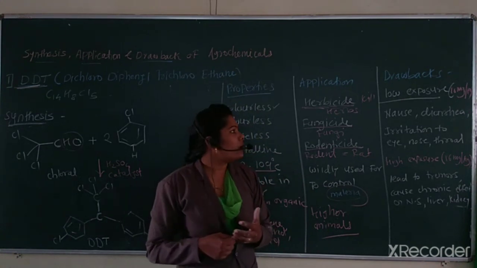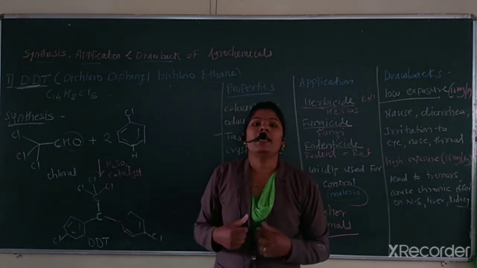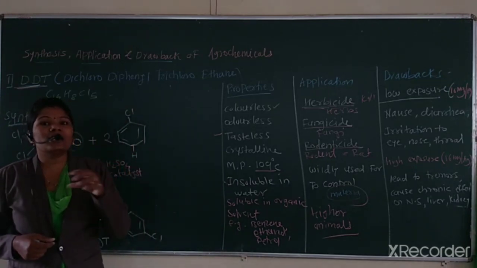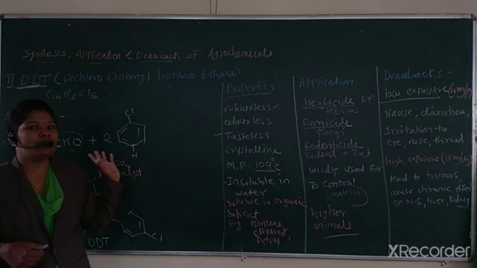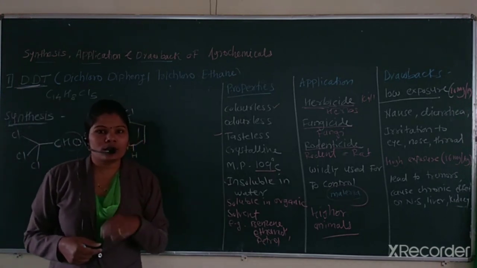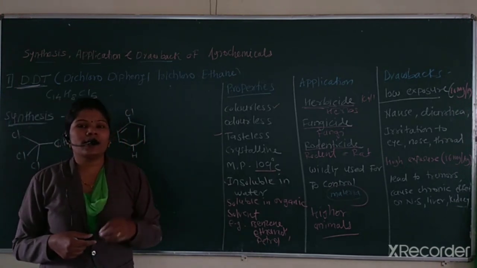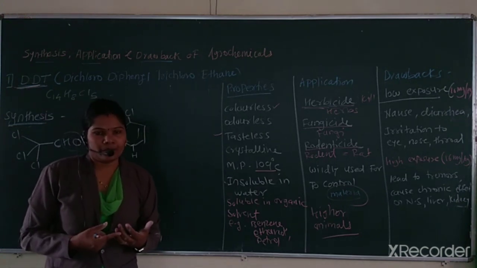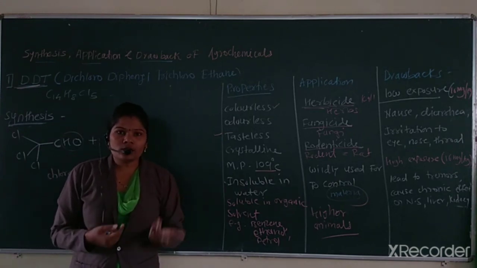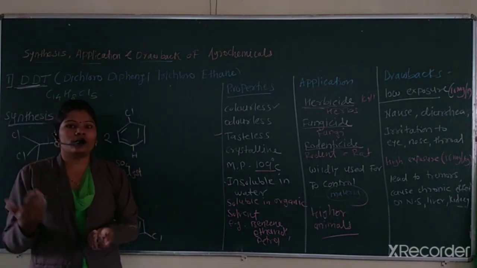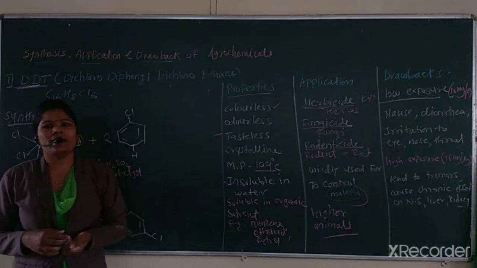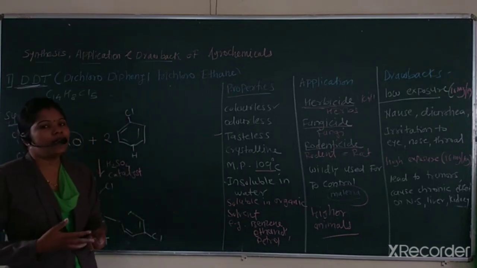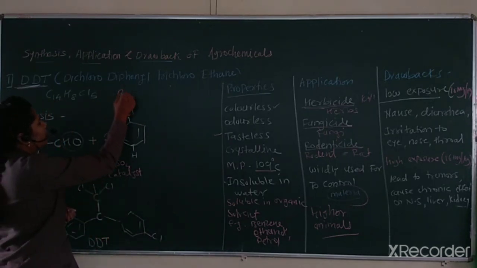Another environmental drawback of DDT is that it remains in the soil. Whenever you apply DDT to the crop, it is transferred to the soil, and in the soil DDT remains for about 15 years to break down, and also DDT is transported to the air. That's why it has some environmental hazards, and that's why in some countries DDT has been banned.